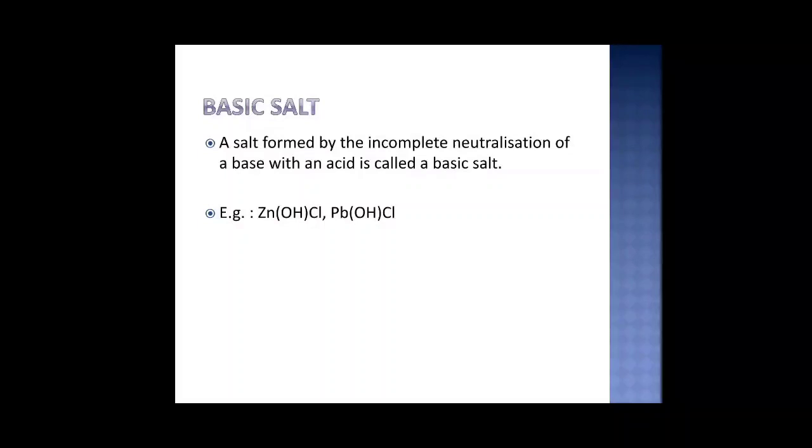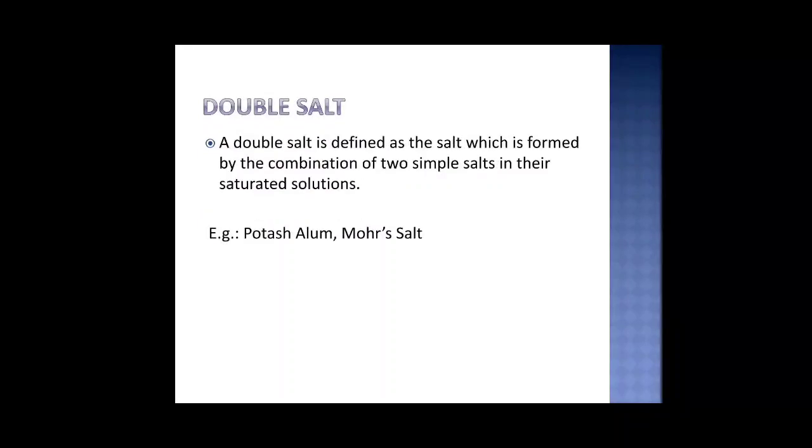A basic salt is that salt which is formed by incomplete neutralization of a base with an acid. So the base is incompletely neutralized, so there is some portion of base present in it. Hence we call it a basic salt. Now let's see what is a double salt.